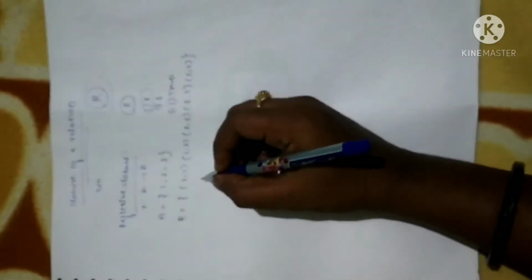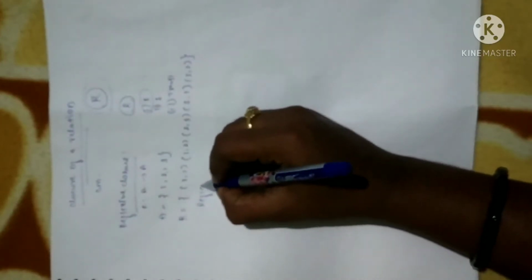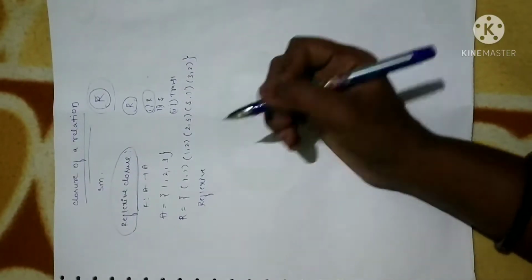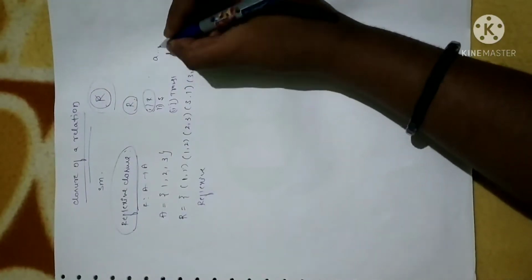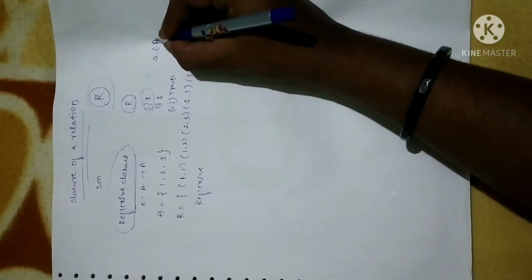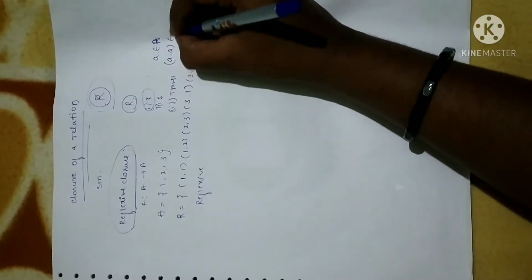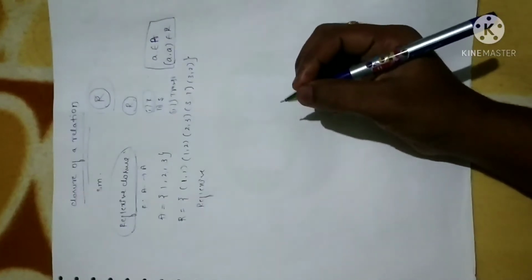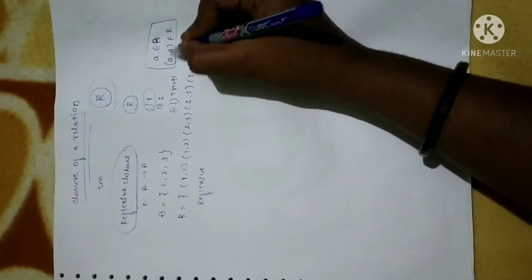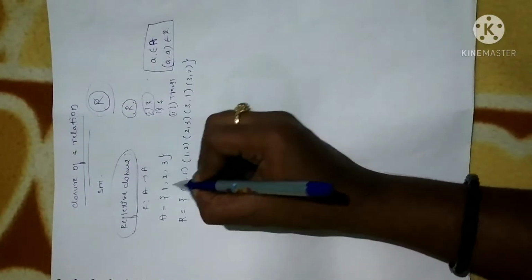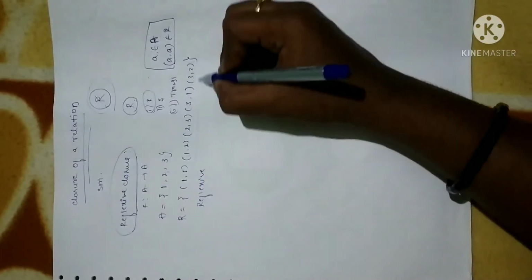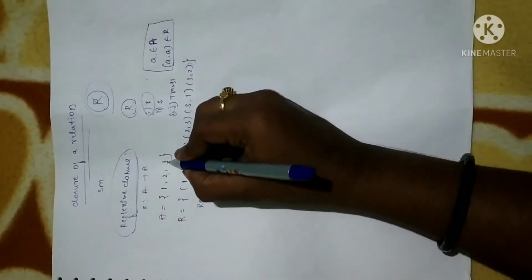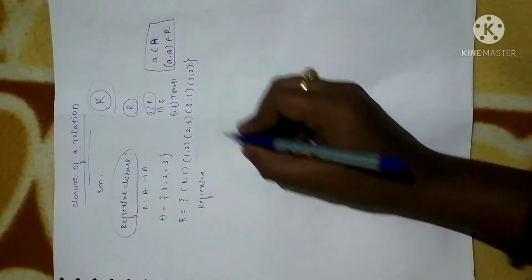Now let me check for reflexivity, because I am explaining reflexive closure. As per the definition of reflexivity, if I have an element A in the given set A, then (A, A) should belong to R. Suppose I have an element in the set, then the repeated pair should be in R. I have an element 1, so (1,1) should be there. Again I have an element 2, but here we don't have (2,2). Again 3 is there, so I should have (3,3). So it is not reflexive.